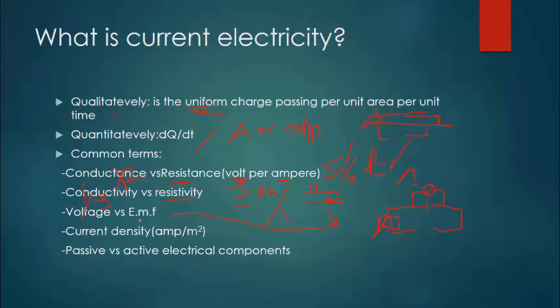Therefore, EMF is the voltage across the terminals of a battery when the battery is not supplying any current to an external resistor. External resistor sio lazima iwe hii resistance, hata hizi wire kama zina resistance tukuconnect tu hapa, hii tayari inakuwa sio tena EMF. So EMF lazima iwe direct, ile voltage across the terminals when it is not supplying current to any external resistor, hapo ndo tunaita EMF.